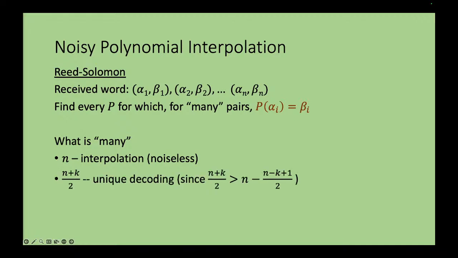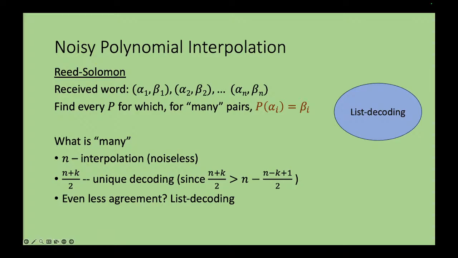The question is, if many was n plus k by 2, which is exactly what's dictated by the unique decoding radius, then we know at least combinatorially you can do this. So you can ask, can we get algorithmic versions of this? And there's been work on it. We will soon see the algorithmic results in this context. We could ask, can we even do more? Can we do even with lesser agreement, can you find the list of all polynomials that agree? At n plus k by 2, there is one.